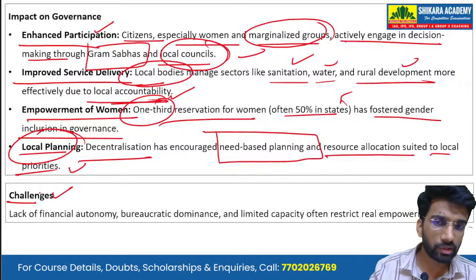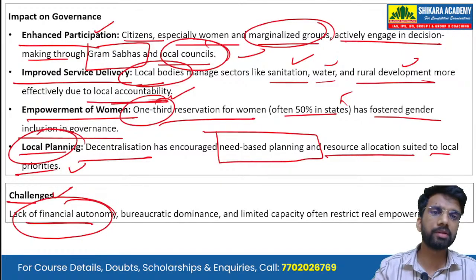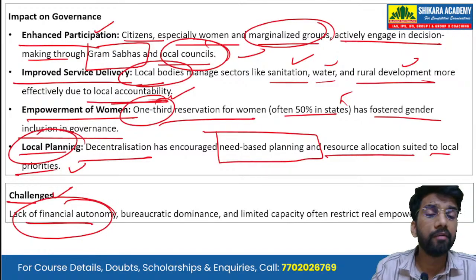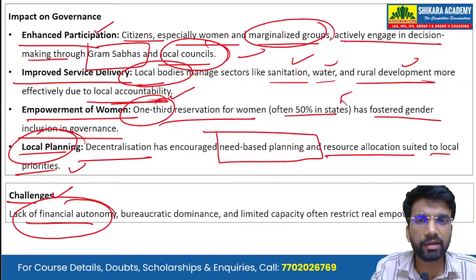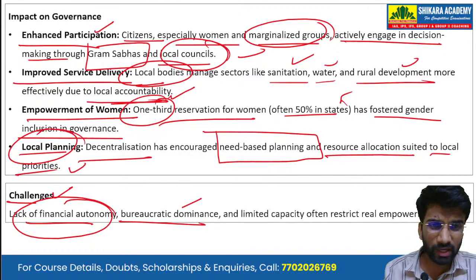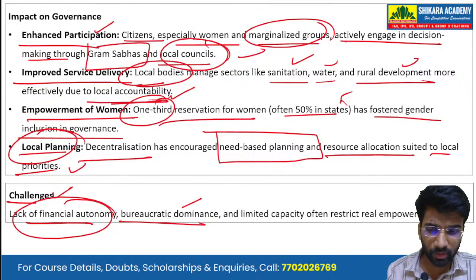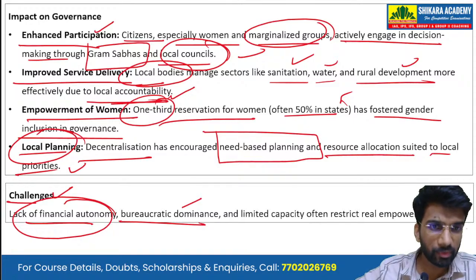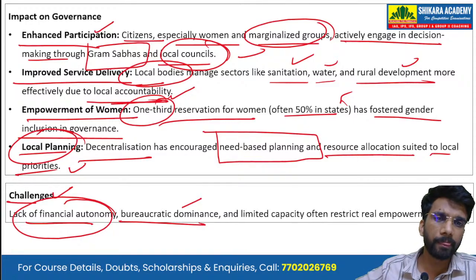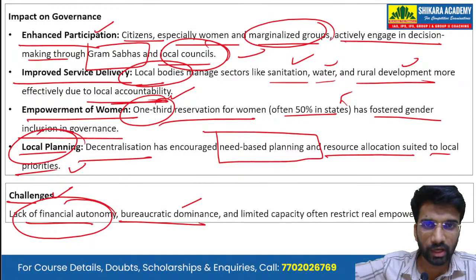But there are certain challenges also. There is lack of financial autonomy. The state governments don't provide enough finance to these local bodies. Then there is bureaucratic dominance. Often these municipalities or the Panchayati Raj institutions are dominated by the bureaucrats. The elected representatives, the councillors or the members of the panchayats, sometimes, or most of the times, get sidelined because of the bureaucrats.